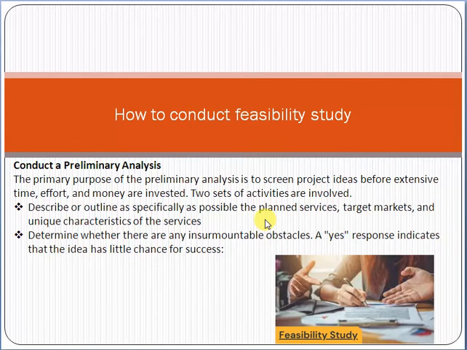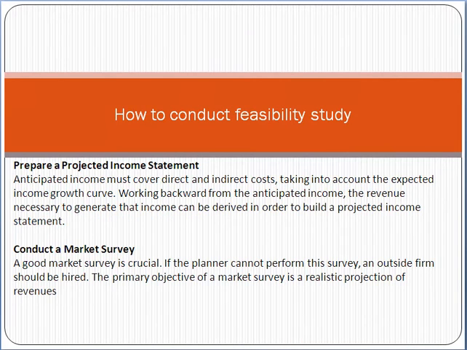So first of all you have to do the preliminary or basic analysis. Then you have to prepare a projected income statement. Income statement means what will be the direct cost, indirect cost, and what will be the revenue.